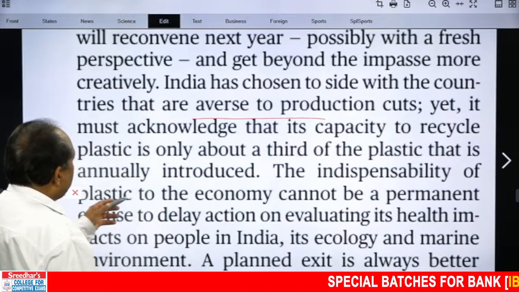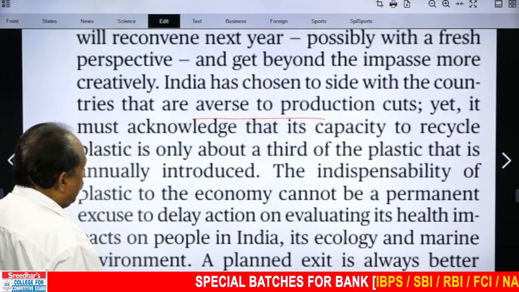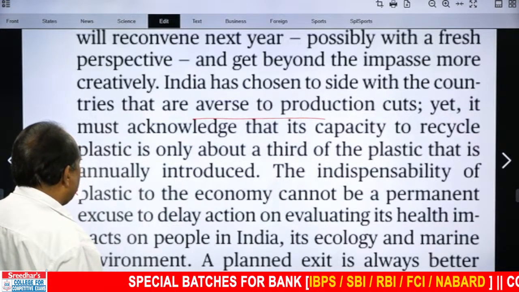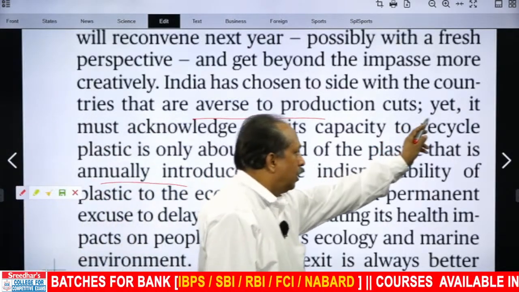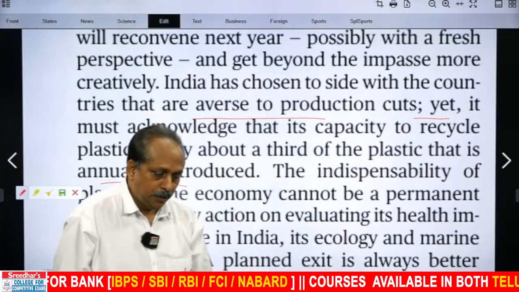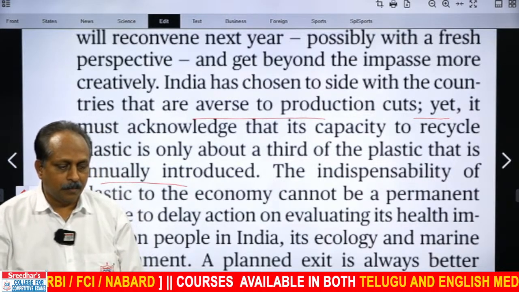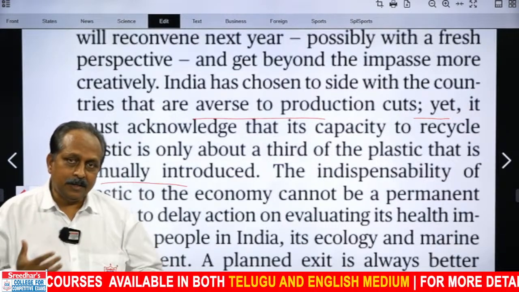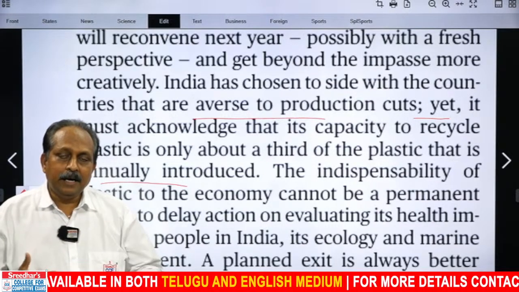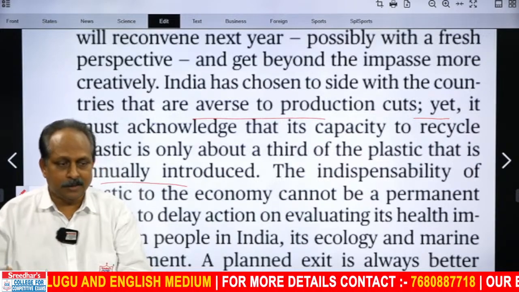Yet, it must acknowledge that its capacity to recycle plastic is only about a third of the plastic that is annually introduced. We have another contrasting word. What is it? Yet. Though India is not happy with the cuts on production, India must admit something. What is it? Of the plastic that is introduced every year, India has the capacity to recycle only a third of that plastic.